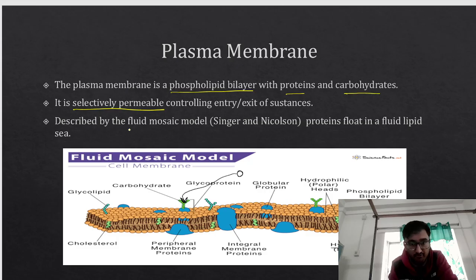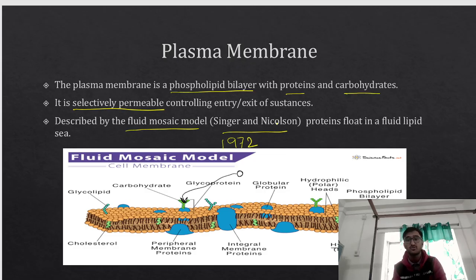It is described by a fluid mosaic model. It was proposed by Singer and Nicholson. Remember the year, it is 1972. The fluid mosaic model was proposed by Singer and Nicholson. The protein floats in a fluid lipid sea.